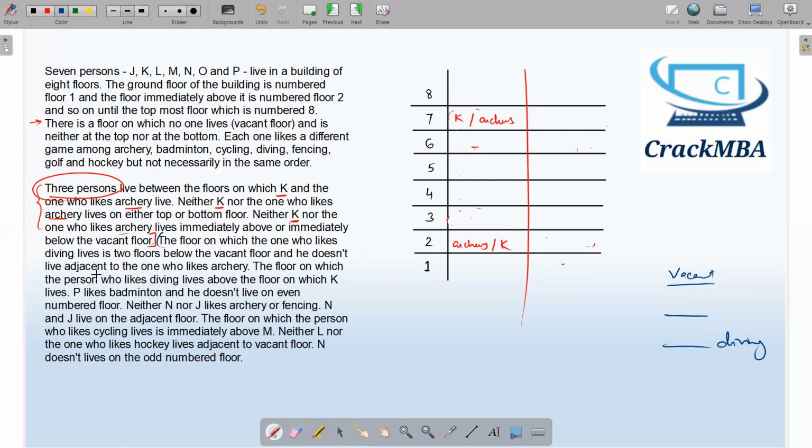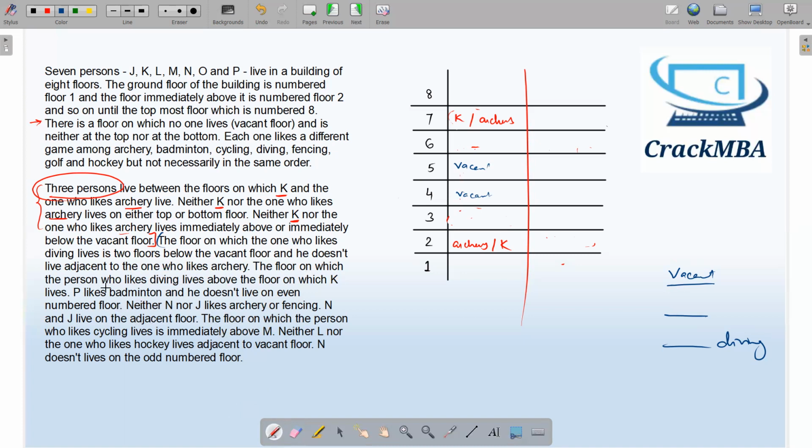And he doesn't live adjacent to the archery. Okay, the diving guy doesn't live adjacent to archery. I know the vacant floor will come over here or here, and he doesn't live adjacent to archery. Okay, I can again see a diving person. So we will read this statement also.